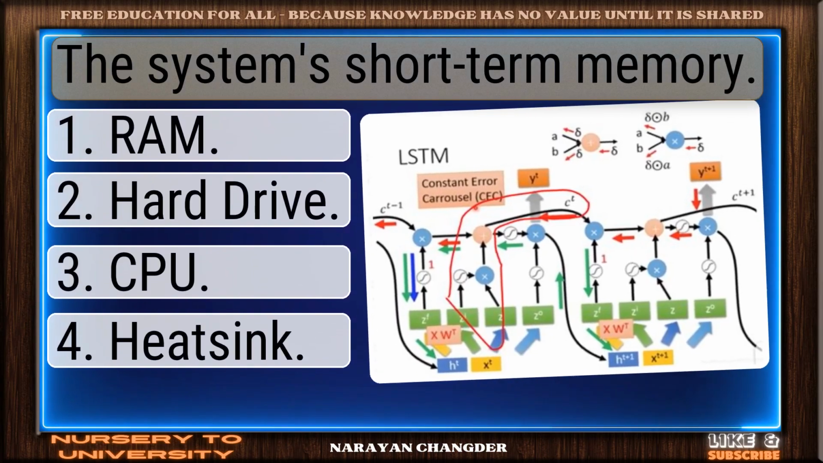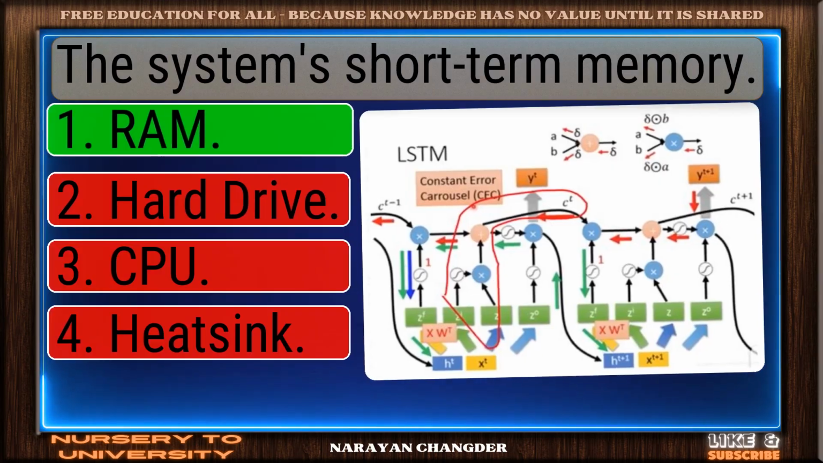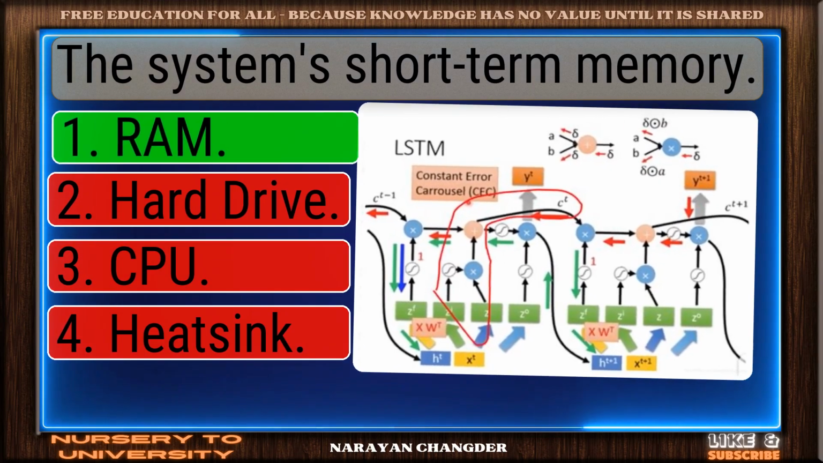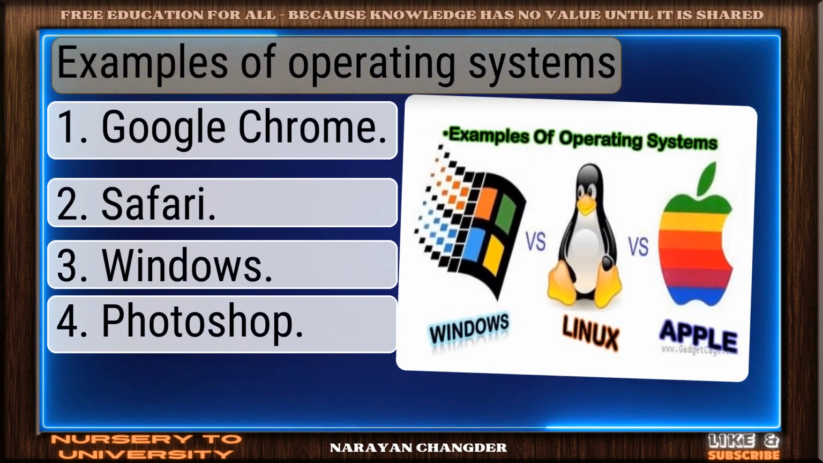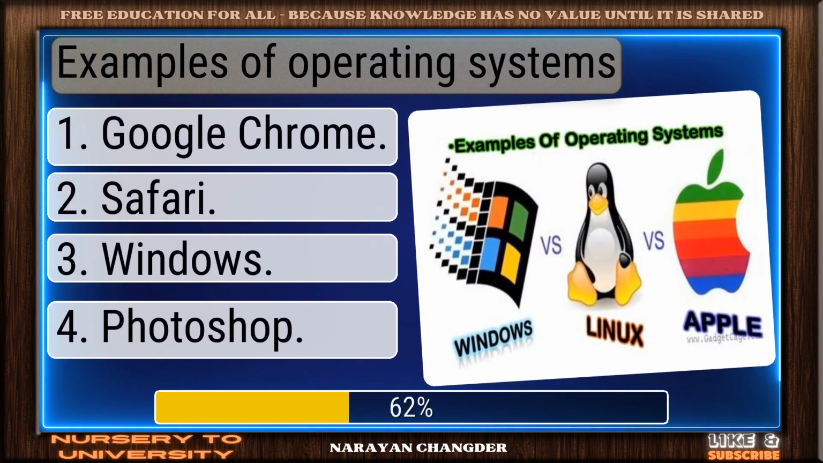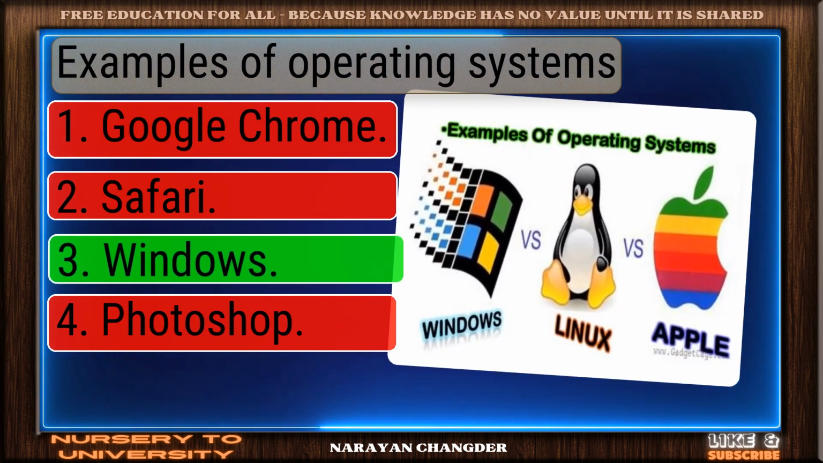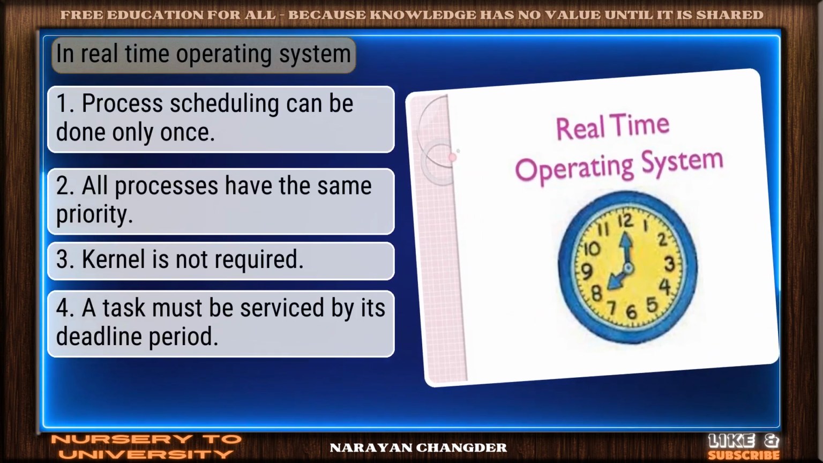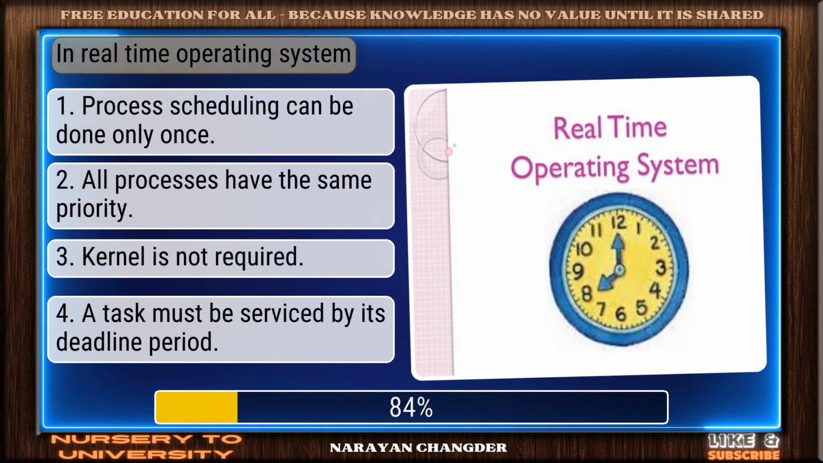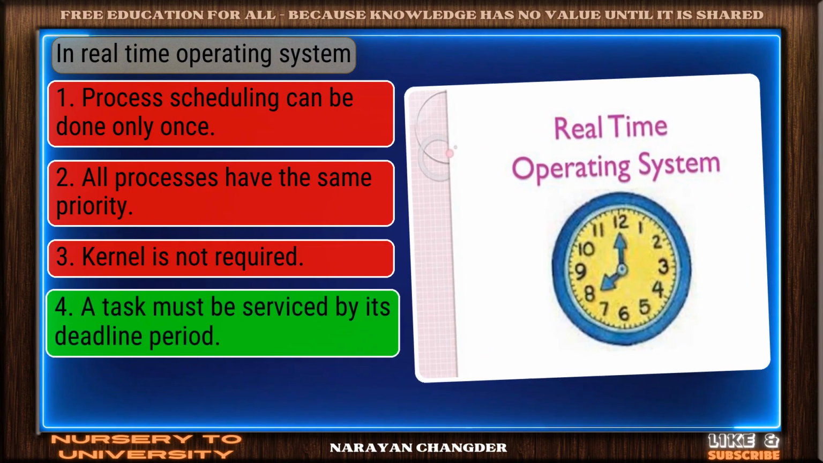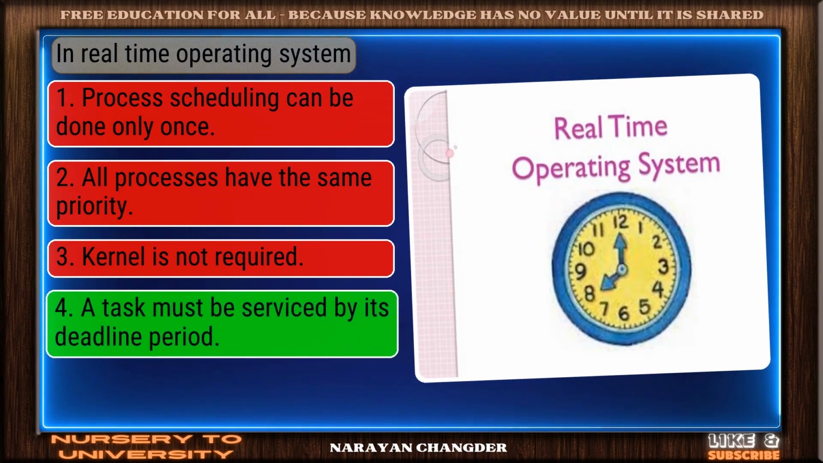Question number 55. The system's short-term memory. You're right. RAM is the correct answer. Question number 56. Examples of operating systems? Excellent. Windows is a brilliant choice. Question number 57. In real-time operating system. Nice selection. A task must be serviced by its deadline period is the correct and valid answer.